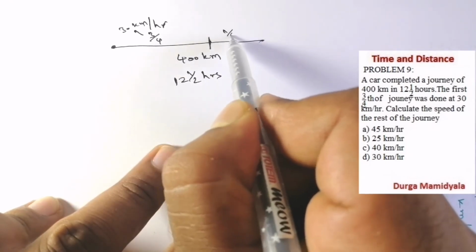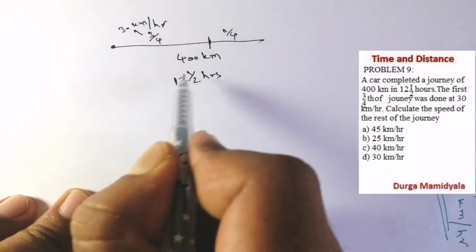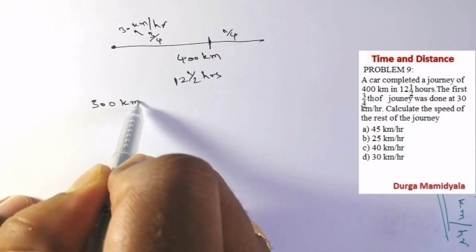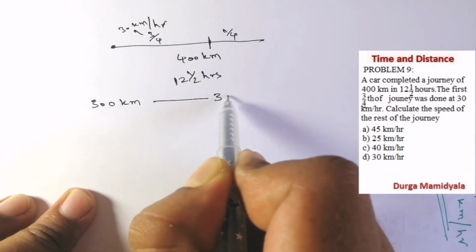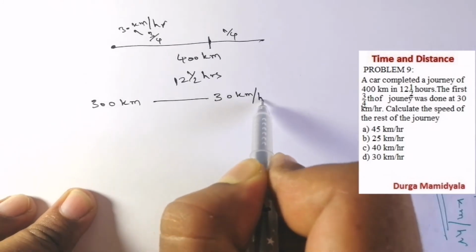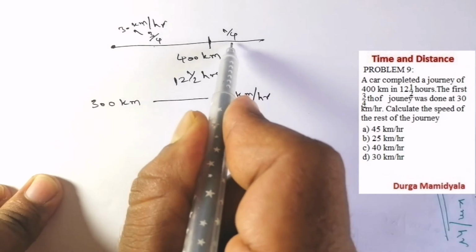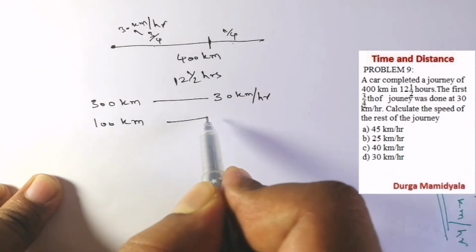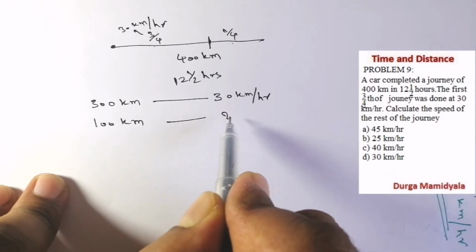So what is being said here? In the 400, 3 by 4 means 300 kilometers. For the 300 kilometers he moved at a speed of 30 kilometer per hour, right? And the rest, the 1 by 4, is 100 kilometers. With what speed is he moving for the 100 kilometers? We don't know that, so we have to calculate the speed of the rest of the journey, right?